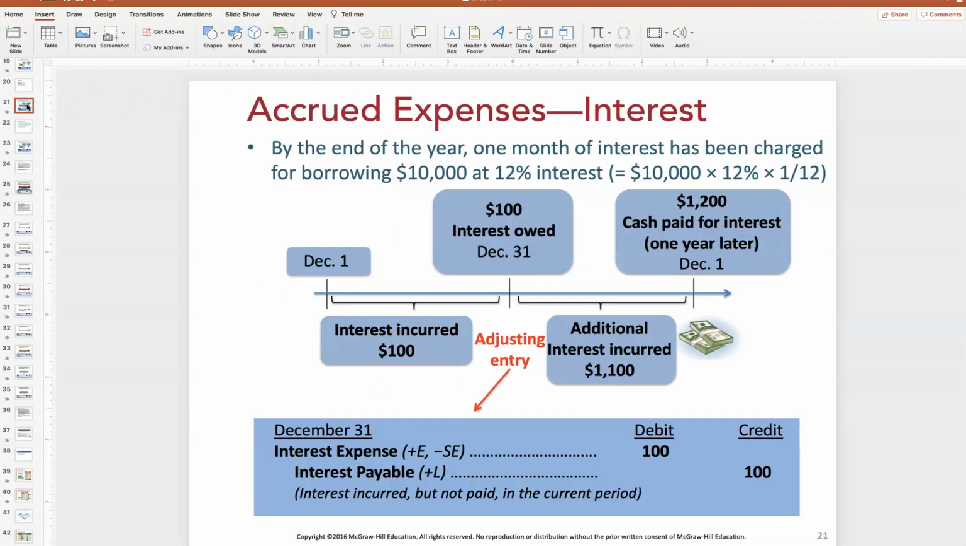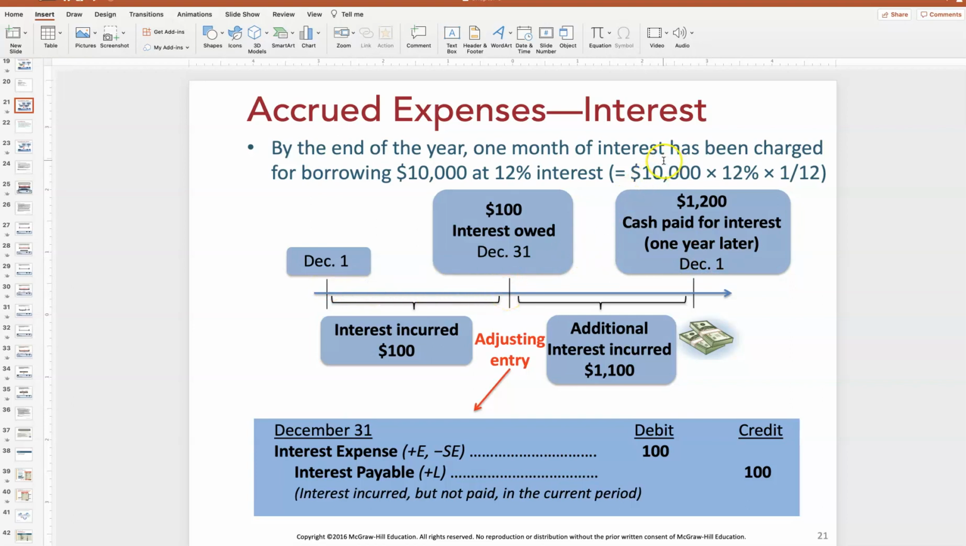So when we do our adjusting entries, we need to look at our borrowings and say, do we owe any interest? So in this example, we've borrowed $10,000 at 12% interest, okay? Looks like we borrowed that money December 1st. We're now at December 31st, and we need to make an adjusting entry, even though we won't pay it until next year, okay? December 1st of next year. So how much interest have I incurred between December 1st and December 31st?